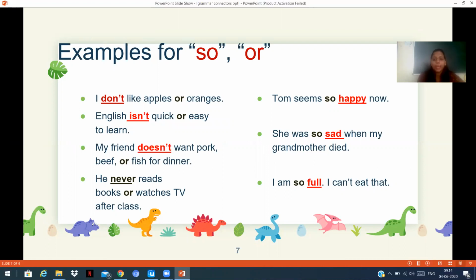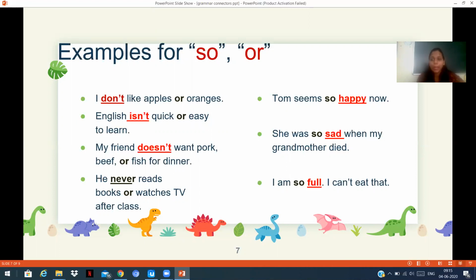I don't like apples or oranges. Like you can see, children, all the words that I have highlighted for or are negative statements. So when do we use or? Or is used to show the negative statement. If a sentence has negative words, then we use the word or. Now when do we use so?